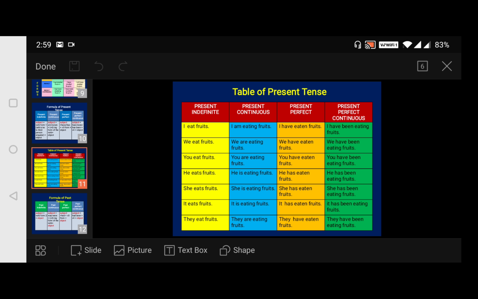The time expressions like now, at the moment and at present are used with the present continuous, but only as an option. So I am writing, she is singing. I am writing and she is singing. Follow. Okay.